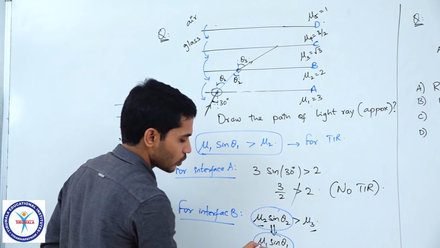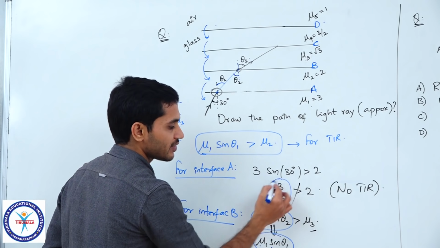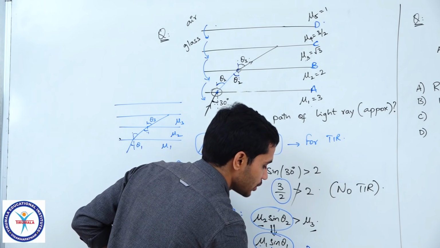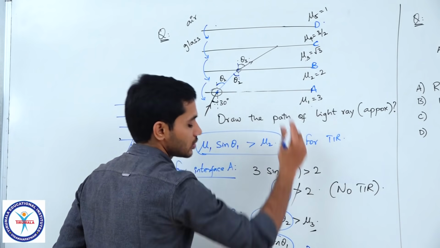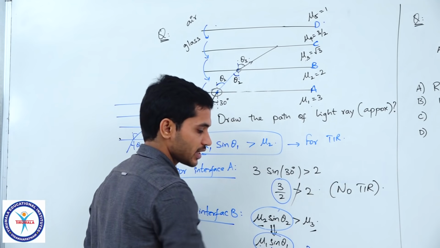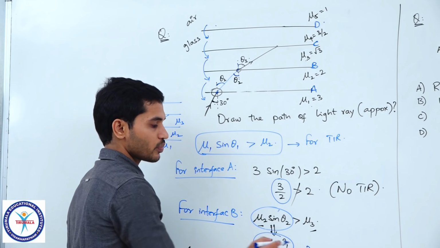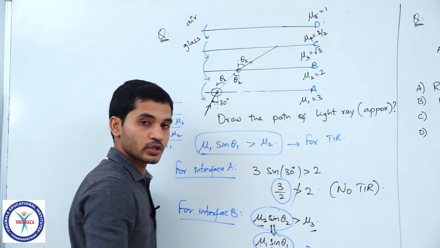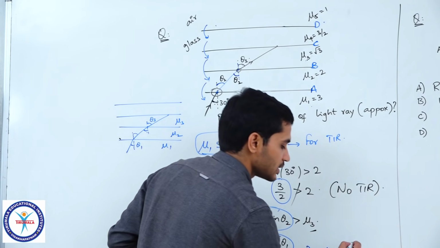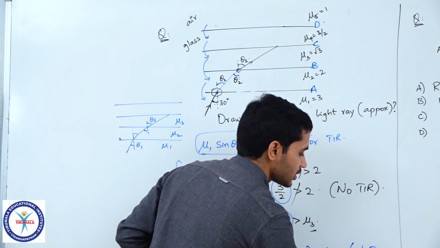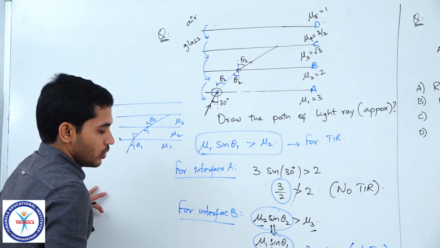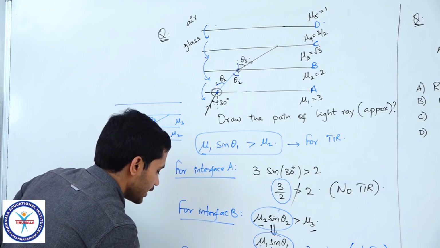Now, let us check. What is mu 1 sin theta 1? I already know that the value is 3 by 2. So, if I write the condition, I will be getting 3 by 2 greater than mu 3, which is root 3. Is that correct? Is this condition correct? 3 by 2 is 1.5. Is 1.5 greater than root 3? No. So, 3 by 2 is not greater than root 3, which means even at second surface there is no TIR. Clear? Now, let us do for interface C.